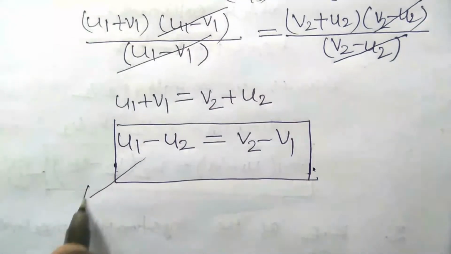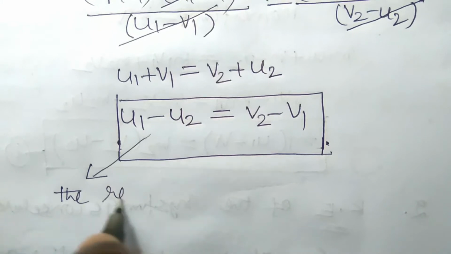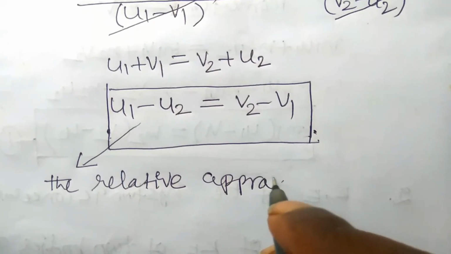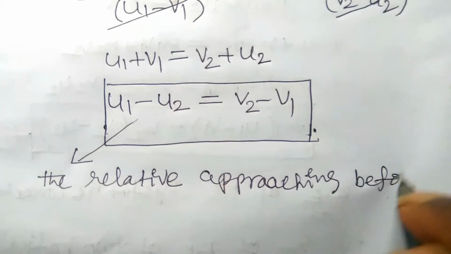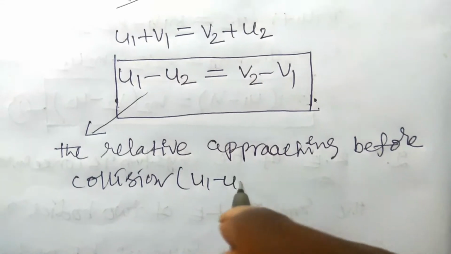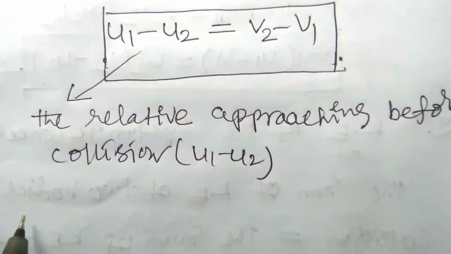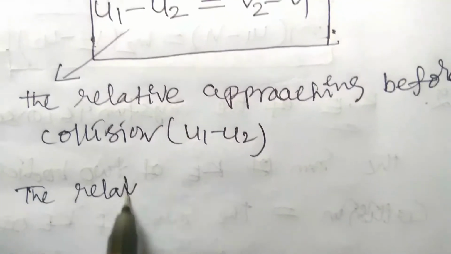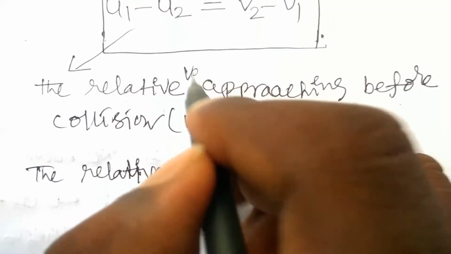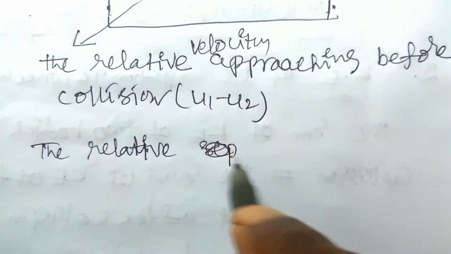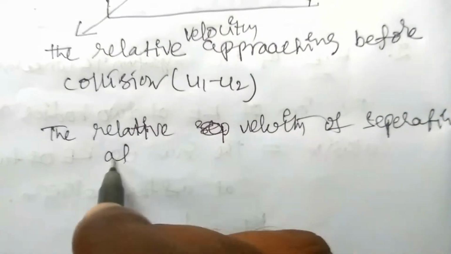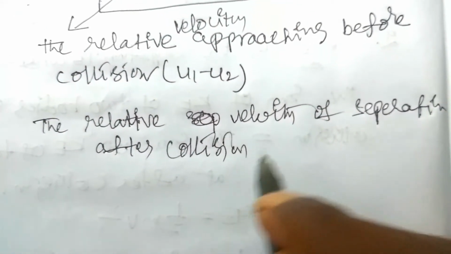Here u1 minus u2 is called the relative velocity of approaching before collision, and v2 minus v1 is the relative velocity of separation after collision, right? So that is nothing but v2 minus v1.